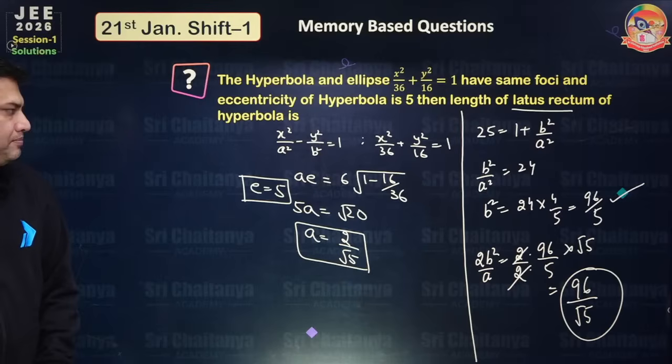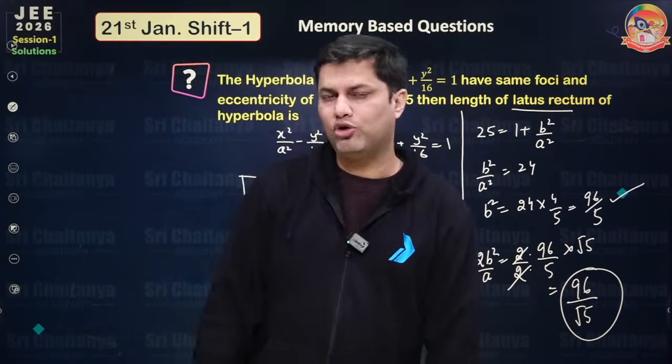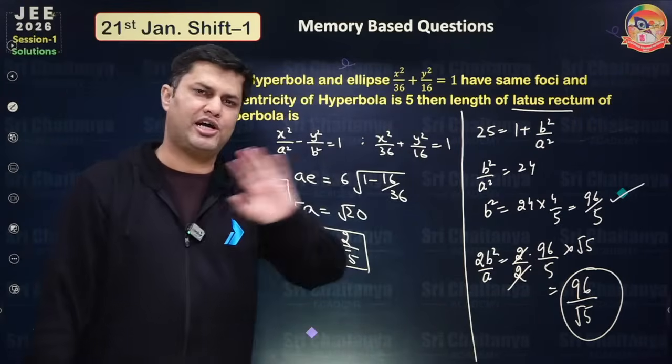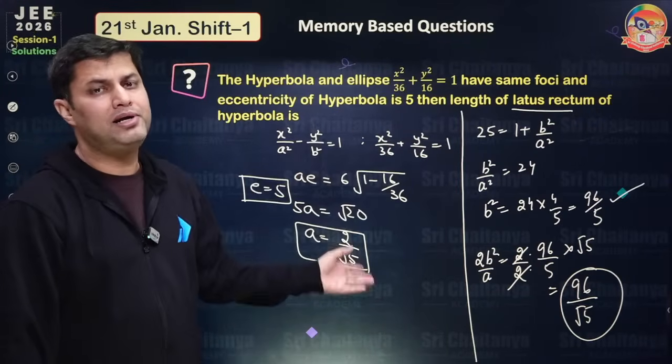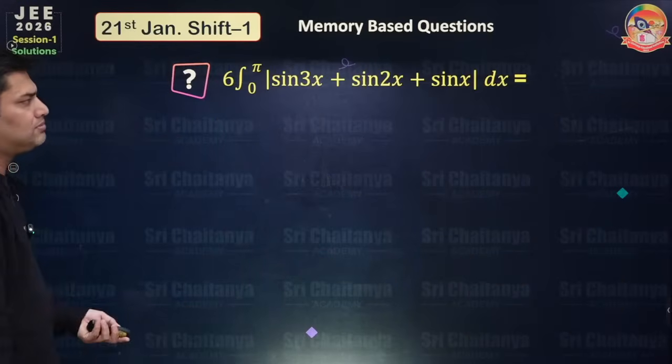Okay, so I think this was a single correct choice question, so we don't have the options. Yes, the correct answer is 96 upon root 5. Very easy, very simple, straightforward. Both the questions are very easy and completely doable problems. I think there is nothing tricky in these questions.